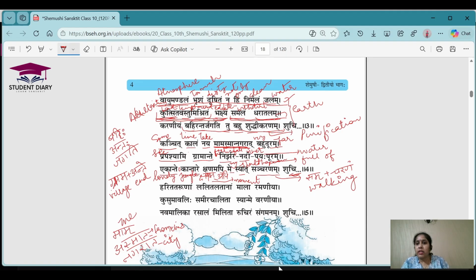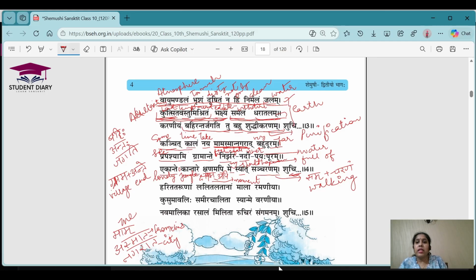I hope everyone has understood the meanings of all the words. If you have any doubts, you can ask me in the comment section. When I am speaking the meanings, if you write at that time, it will be easy for you. You can pause and write all the meanings. When we are investing time in something, it should be done 100%. When you complete this video, you should be 100% sure that you have understood the chapter. So let's go for the meanings.